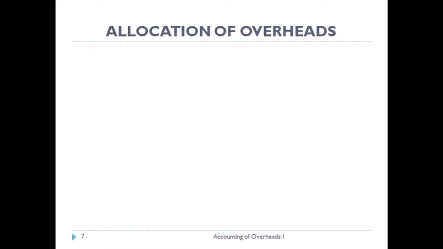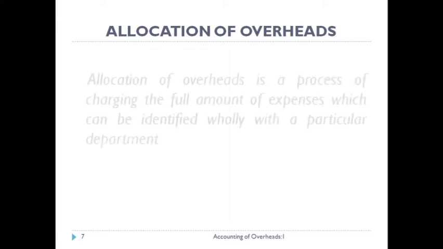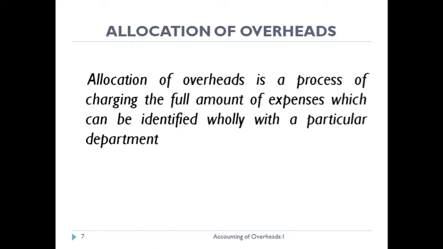Next one is allocation of overheads. Let us understand it briefly. Allocation of overhead is a process of charging the full amount of expenses which can be identified wholly with a particular department. See, as we know that overheads are not easily identified, not easily allocated to a particular cost unit or cost center, but in certain cases we can have direct allocation of overheads.